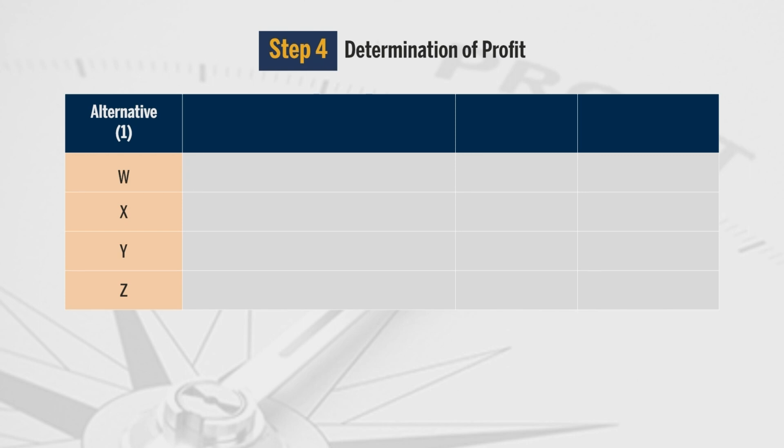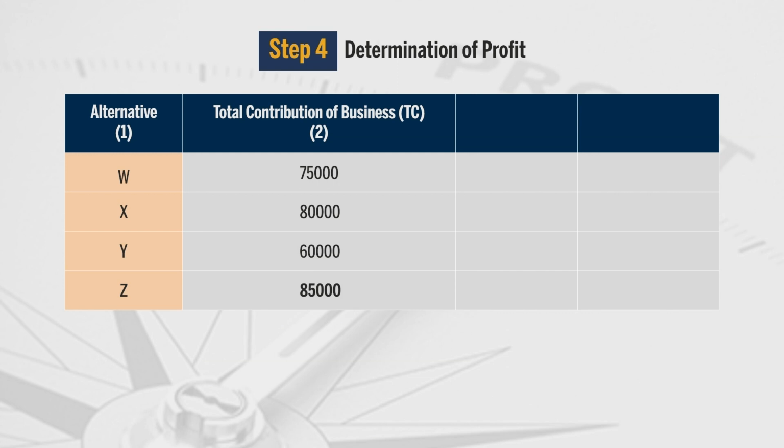From the table, it can be seen that there are 4 alternatives, W, X, Y and Z. Total contribution we have taken from the previous step, that is step 3, 75,000, 80,000, 60,000 and 85,000. We want to determine profit. So from total contribution, now we deduct fixed cost, and therefore the third column is for fixed cost. And you can see that fixed cost remains same for all the 4 alternatives, that is rupees 37,500, and we get profit in the last column, that is 4th column.